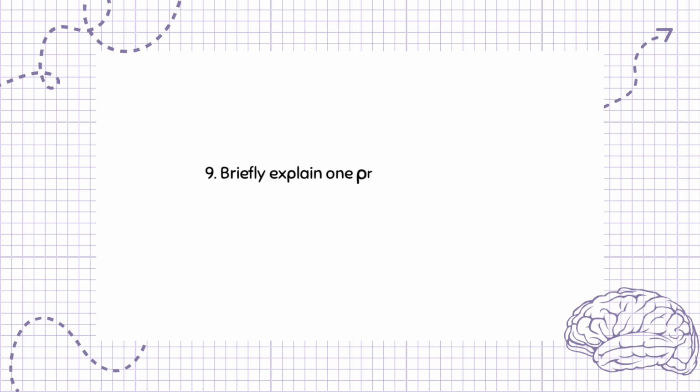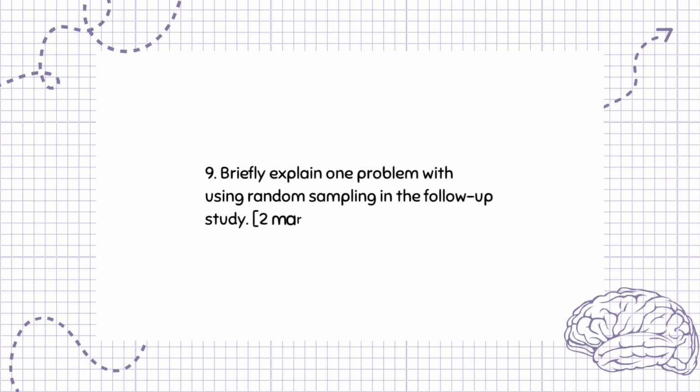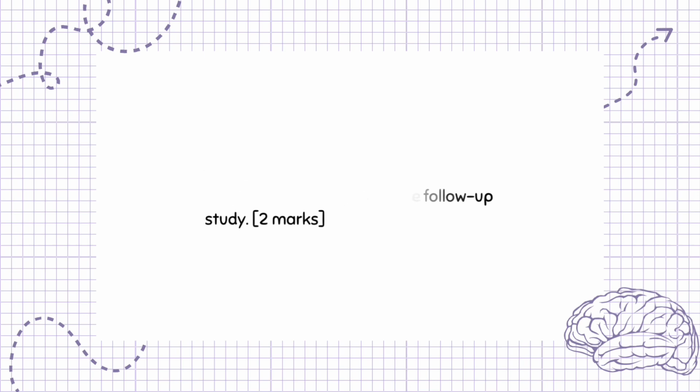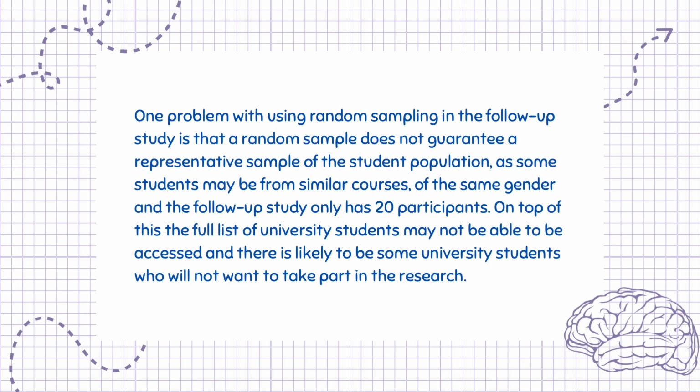Question 9. Briefly explain one problem with using random sampling in the follow-up study. 2 marks. One problem with using random sampling in the follow-up study is that a random sample does not guarantee a representative sample of the student population, as some students may be from similar courses, of the same gender, and the follow-up study only has 20 participants. On top of this, the full list of university students may not be able to be accessed, and there is likely to be some university students who will not want to take part in the research.